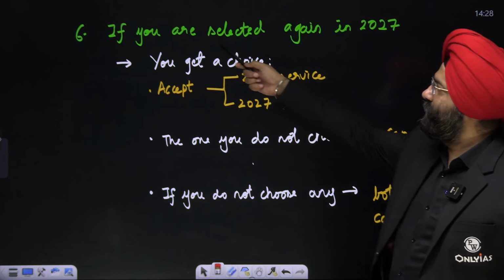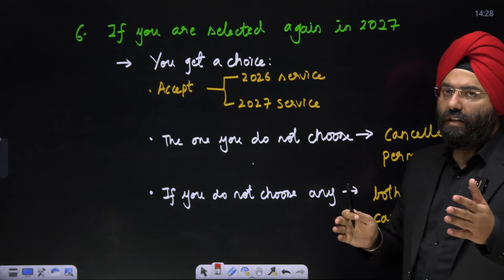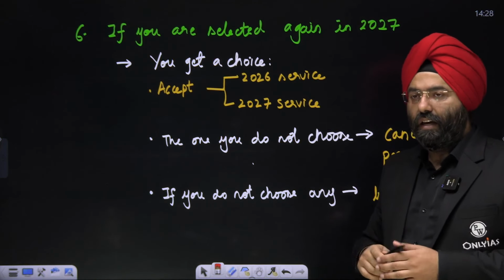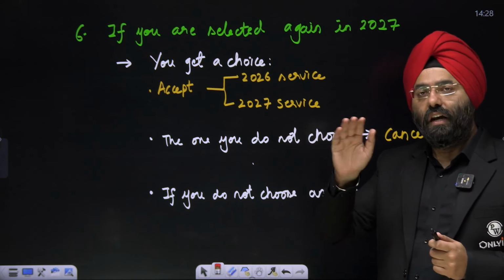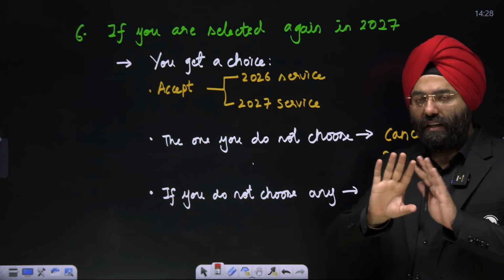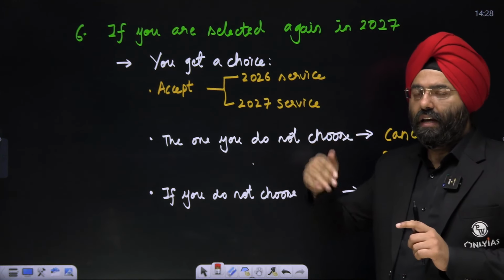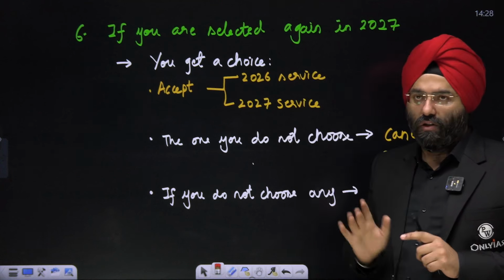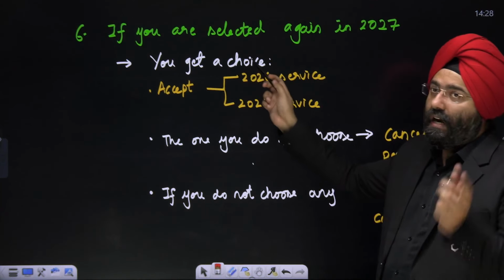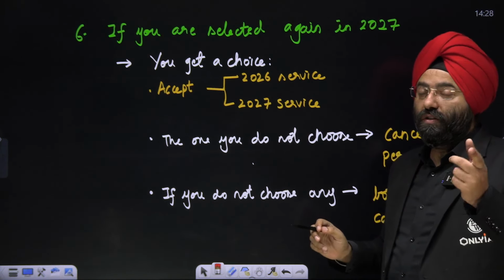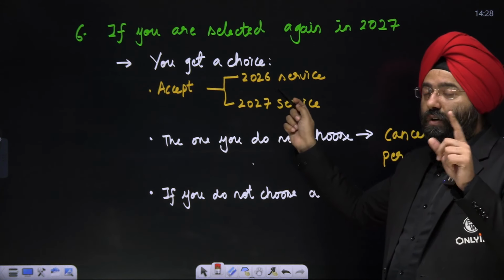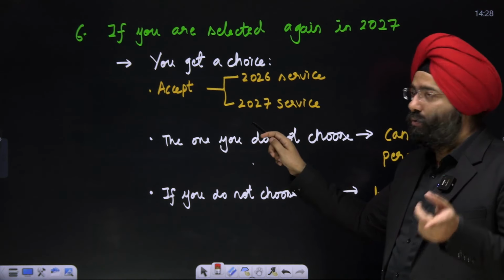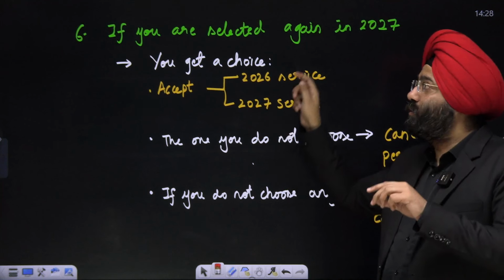Next, if the person who appeared in 2026 joined the foundation course and took the exemption also, that means he has done everything which is notified this time, and he appears for the 2027 examination also, then that person will get a choice whether to accept the 2026 service or the 2027 service which he is allocated through the 2027 examination.